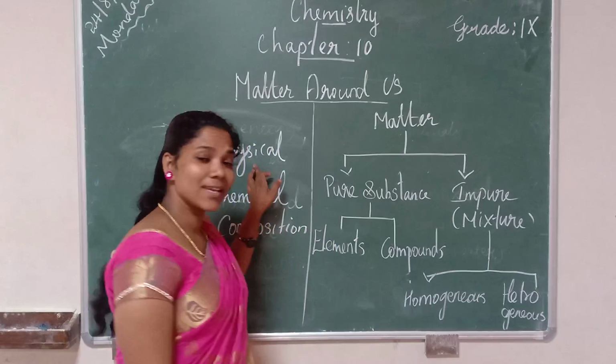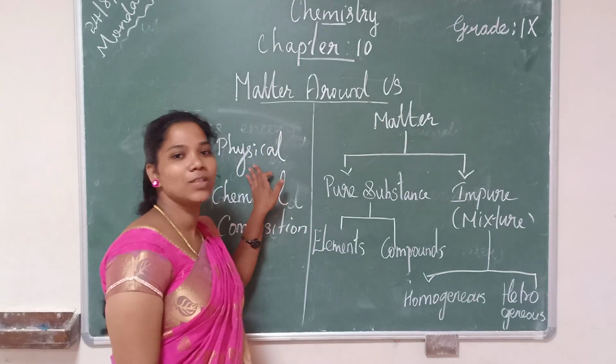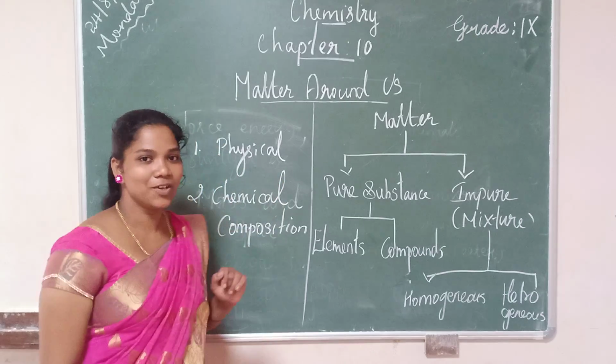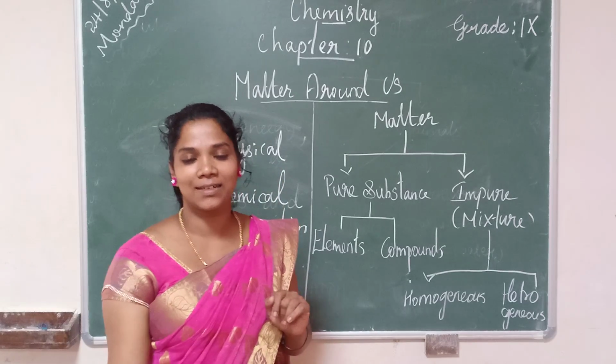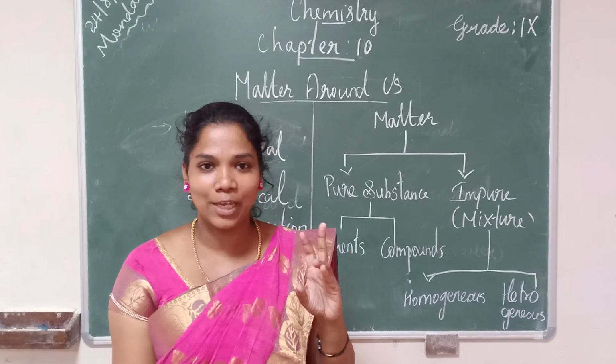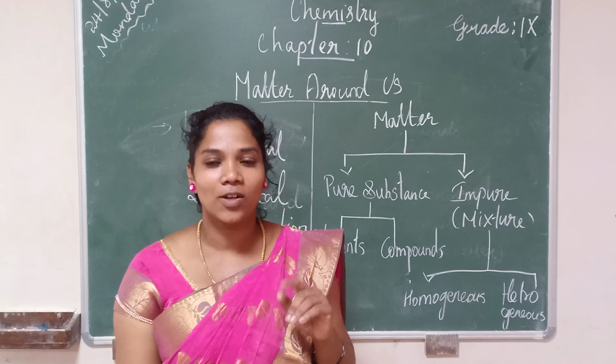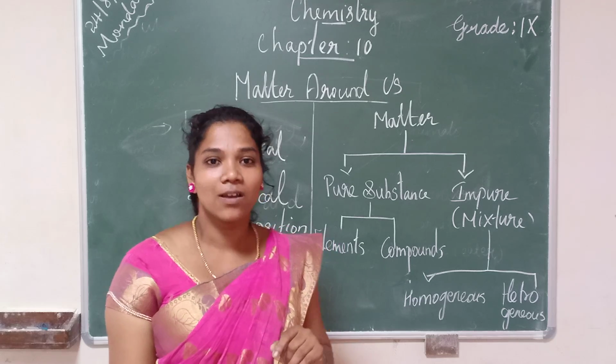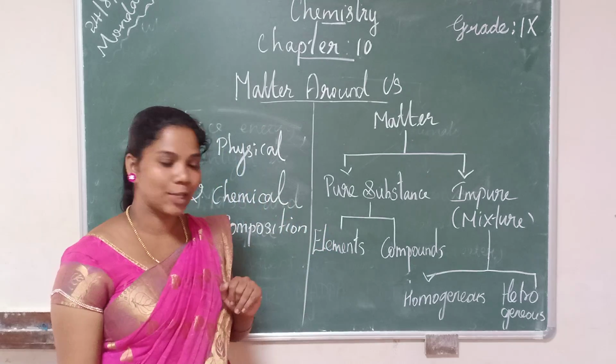In the 8th standard, you might have learned how matter is classified based on physical state. What are the three physical states of matter? Solid, liquid, gas. Based on how the atoms are arranged, they are classified into solid, liquid and gas.